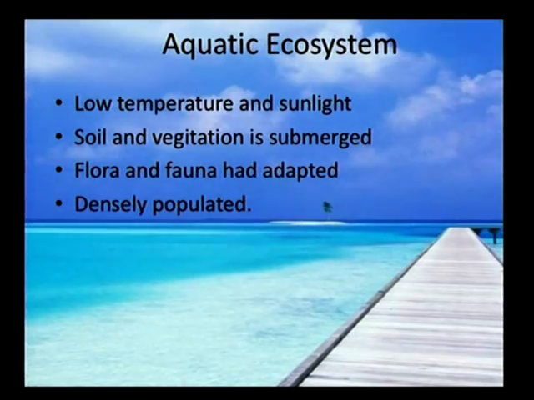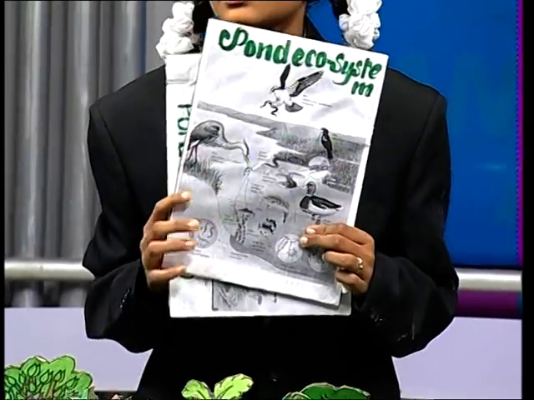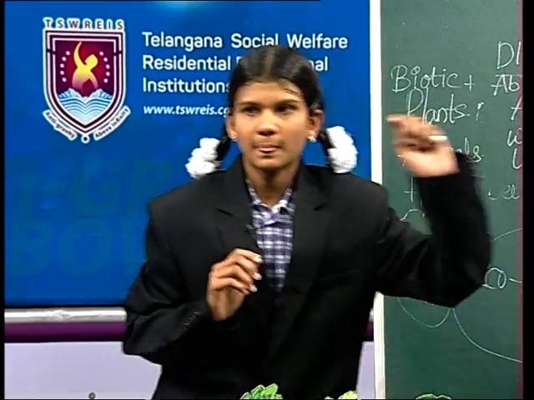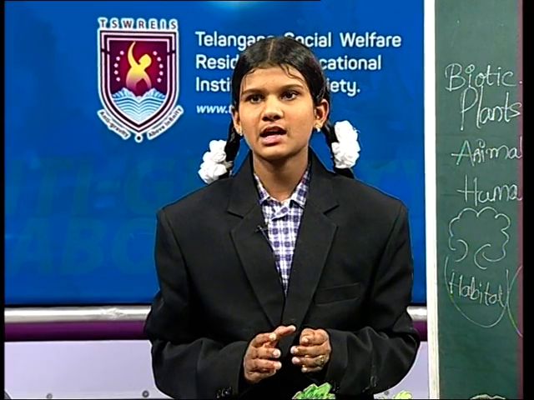See here, this is pond ecosystem. These are the pond ecosystems and this is also a pond ecosystem. In all ecosystems we find producers, consumers and decomposers. Let us learn about producers, consumers and decomposers.